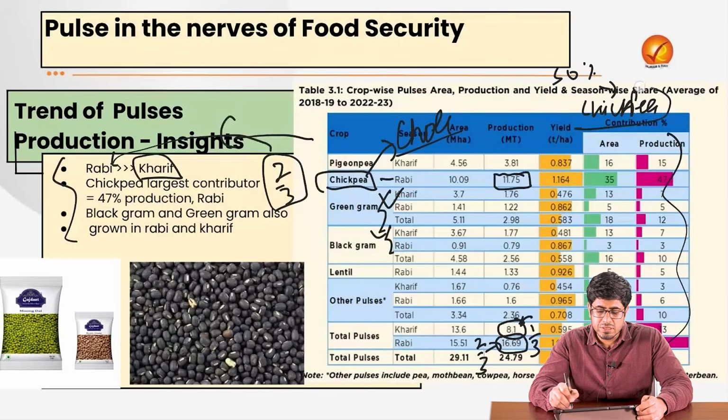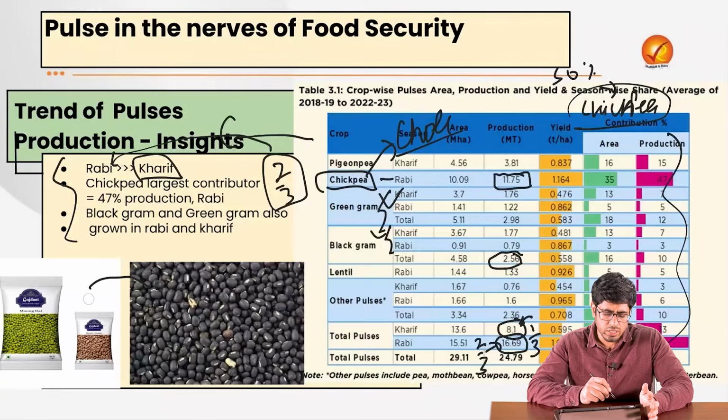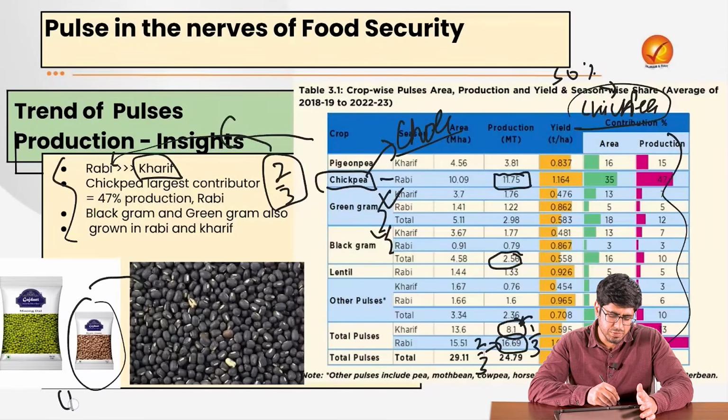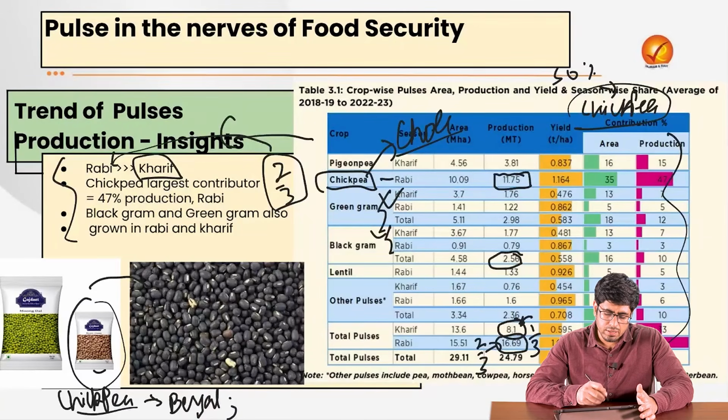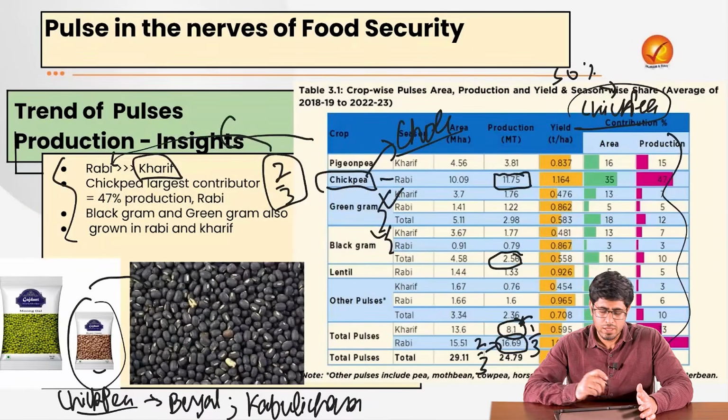In the option that UPSC gave us, it was written as black gram. It is not true because black gram is only a minuscule percentage of the total pulses production. There is a difference that you need to identify between black gram and chole. This is chole, which is known as chickpea in English. There are various varieties of it. One might be known as Bengal gram, which is actually this. Another variety of chickpeas is known as the Kabuli chana, the chana that we mostly use in the chole bhature.